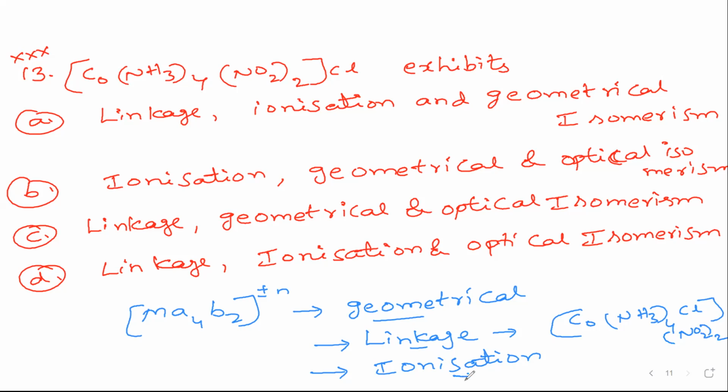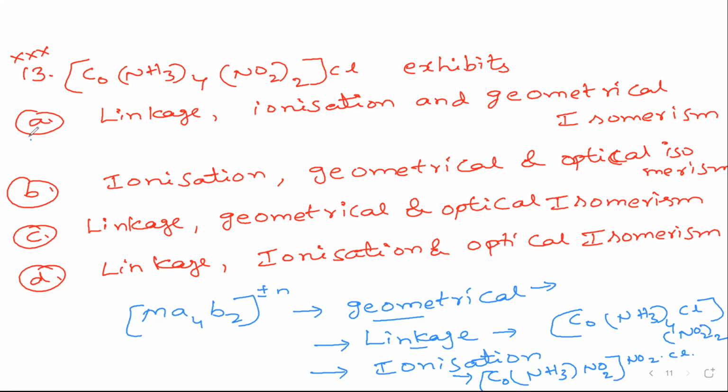Anyway, the neutral ligand will not disturb. Whereas for ionization, it can have Co(NH3)4, NO2 inside one, outside one also, outside NO2 dot Cl. We can write like this. So this is linkage, ionization, and geometrical is the type Ma4B2. So it will show geometrical also.